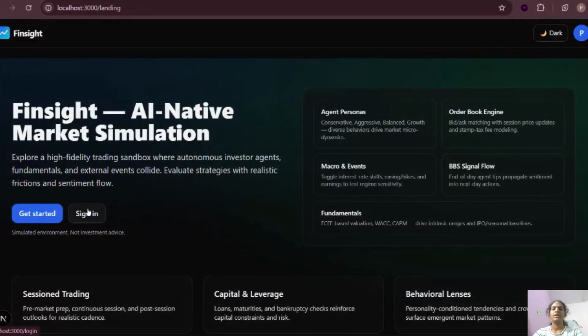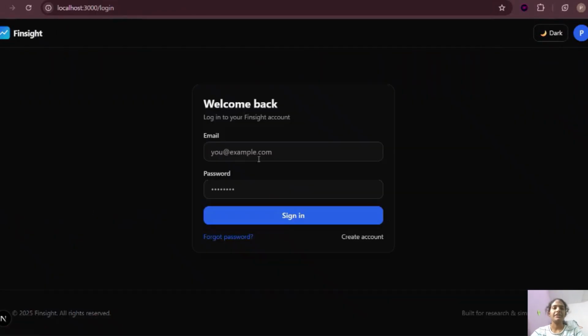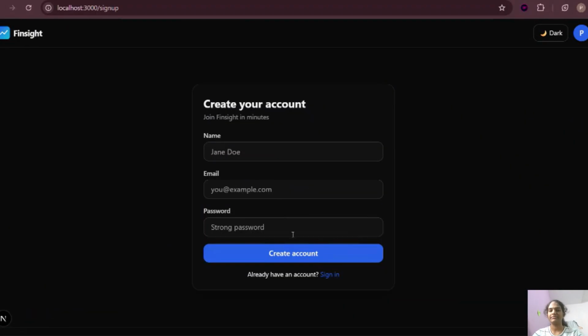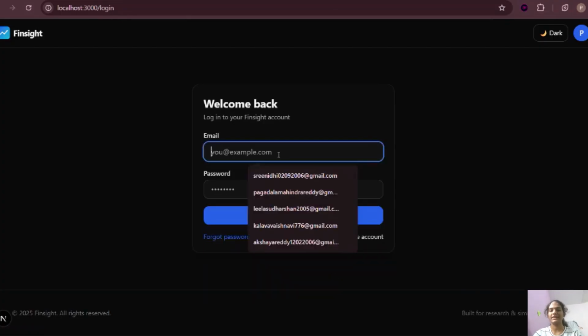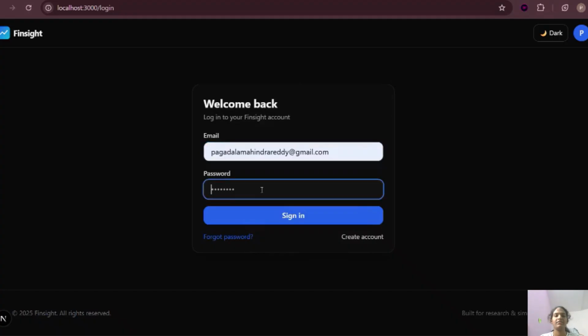This is the demo of our project. First, we need to sign in or create an account. In the sign in, we need to give the email and the password and then sign in. We'll first have a dashboard.